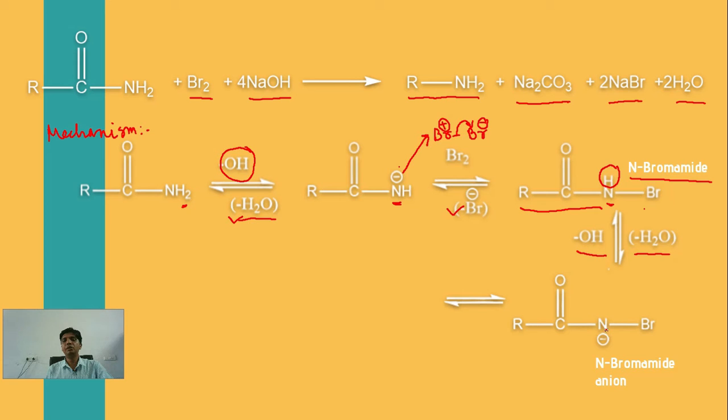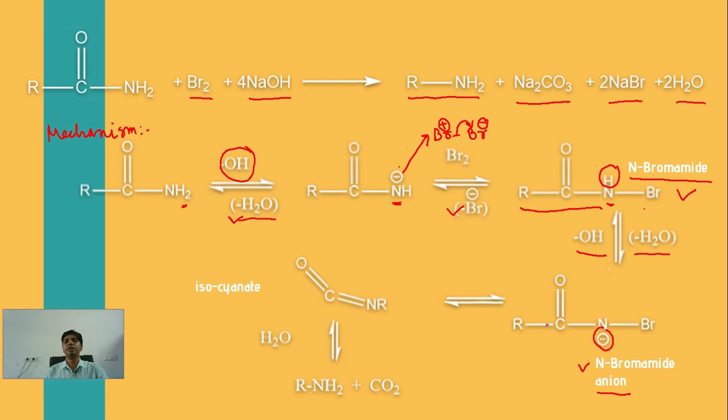Again there will be a negative charge on this nitrogen. This anion, after removal of hydrogen, is known as the N-bromamide anion.